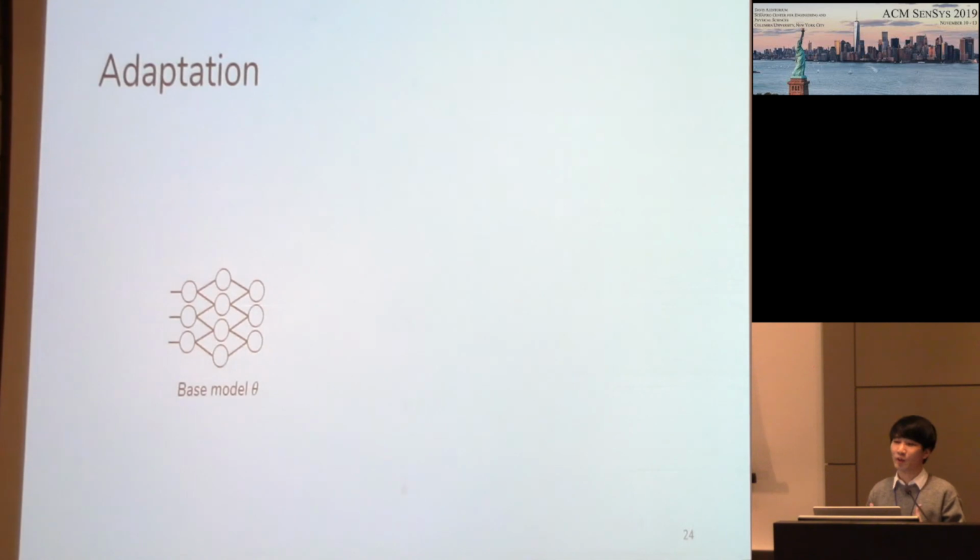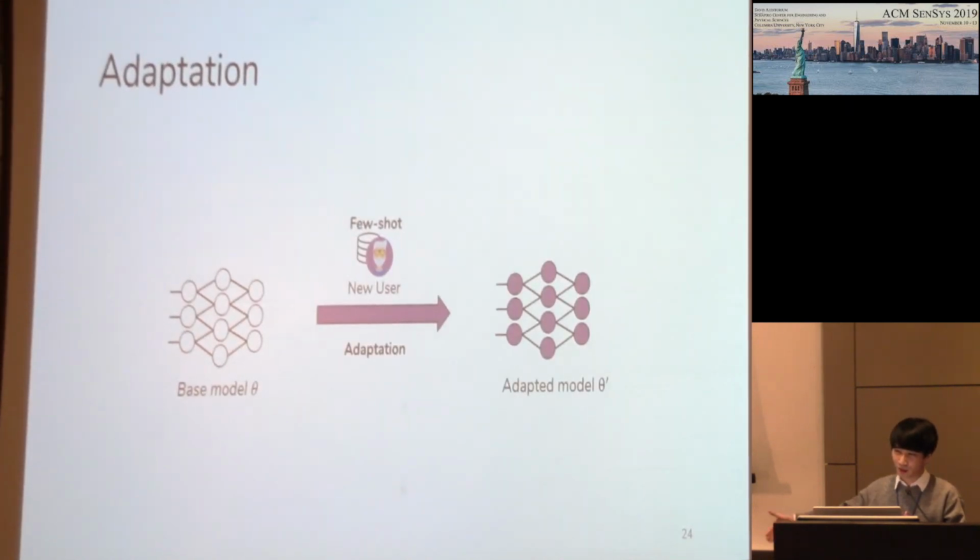So after the training of the base model is complete, now it's ready to be used. Before using a mobile sensing application, given few shots from the user, the base model can adapt to the target condition because it's trained well how to do that in the base model training.